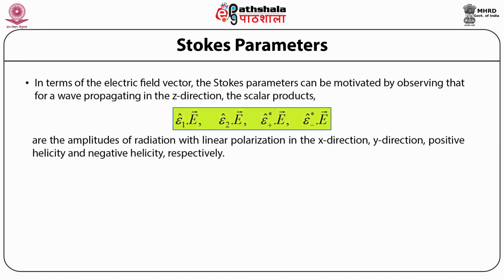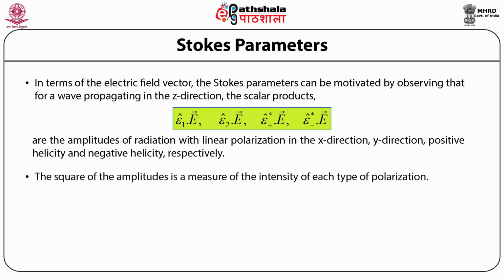So in terms of the electric field vector, the Stokes parameters can be motivated by observing that for a wave propagating in the z direction, the scalar products, that is ε1 dot the electric field vector E, then ε2 dot E, then ε+* dot E, and ε−* dot E, denote the amplitudes of radiation with linear polarization in the x direction, the y direction, and with respect to the positive helicity and negative helicity respectively.